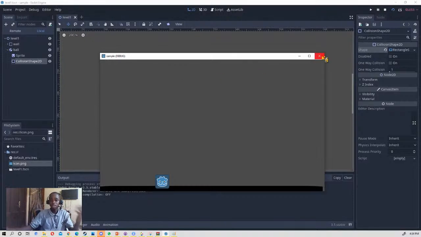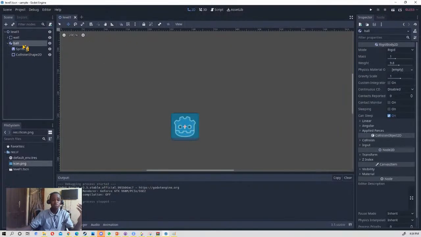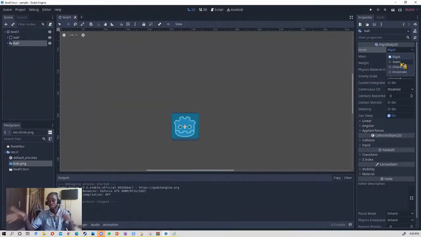One more thing, let us now go to the properties of the ball. There are a lot of things there. We can change the mode from rigid to static to character to kinematic. Let's say static. You can also turn a rigid body into a static body, and then it will act like a wall. But we don't want that, we just want to make it a character.